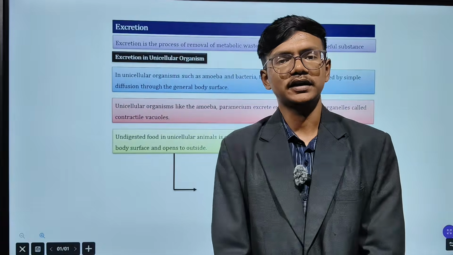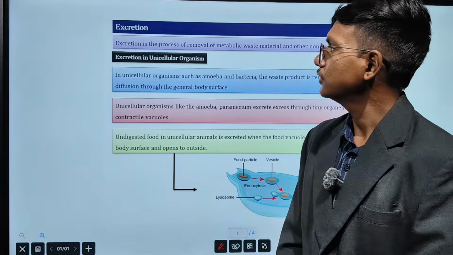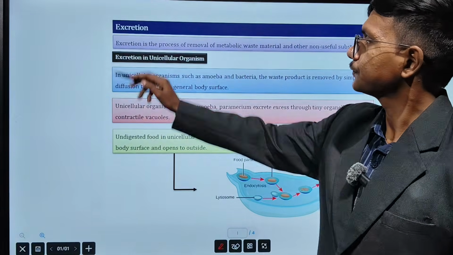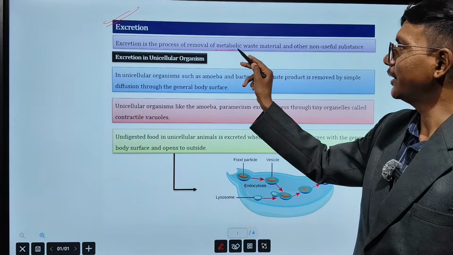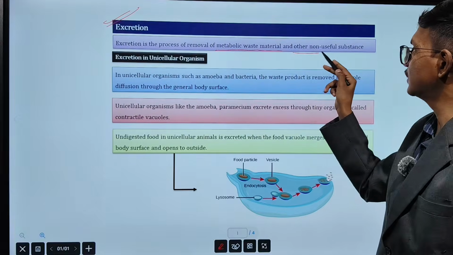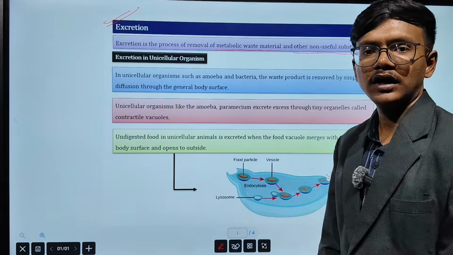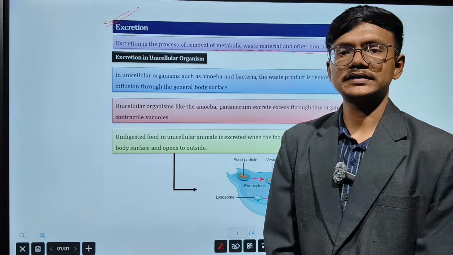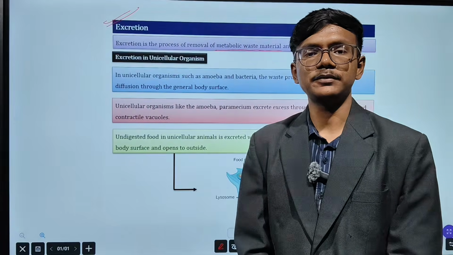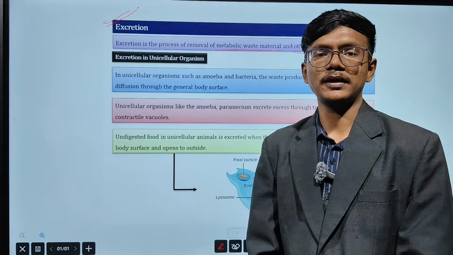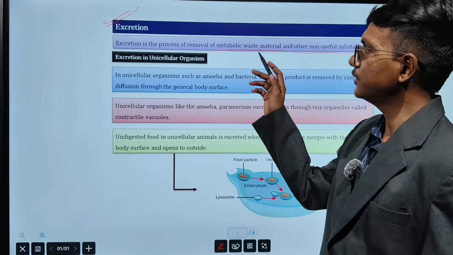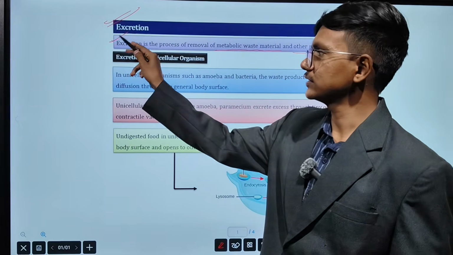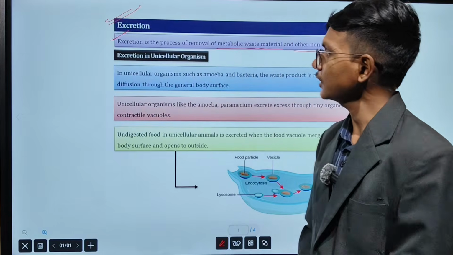Today we are going to see a topic that is excretion. Excretion in plants and excretion in animals. So what do you mean by excretion? Excretion is a process of removal of metabolic waste material and other non-useful substances. Whatever the metabolic waste is, whatever the processes happening inside a body, whether it's a plant or an animal, their metabolic waste will be removed, and that process is considered excretion.